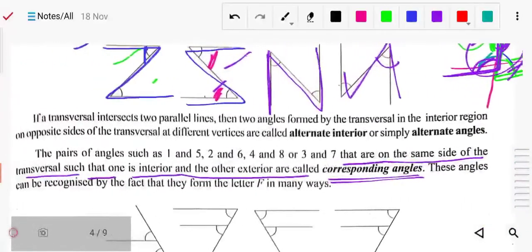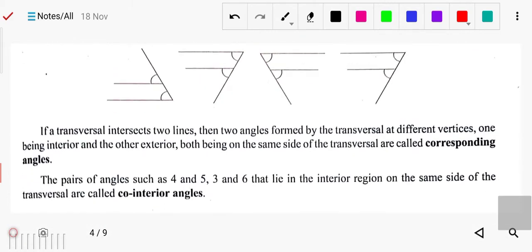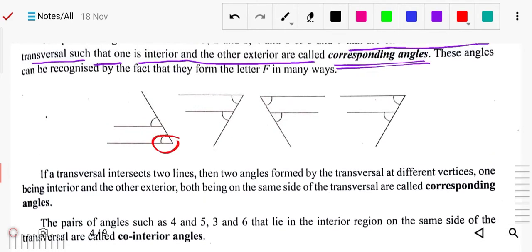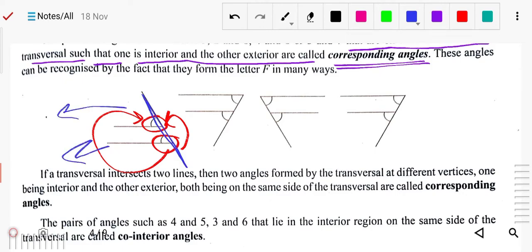Now here also you can understand from here the corresponding angles. If you move this angle to here, you will see that it will cover this angle exactly. Secondly, what I told is that they should be on the same side. Yes, they are on the left side. And one should be interior, one should be exterior.